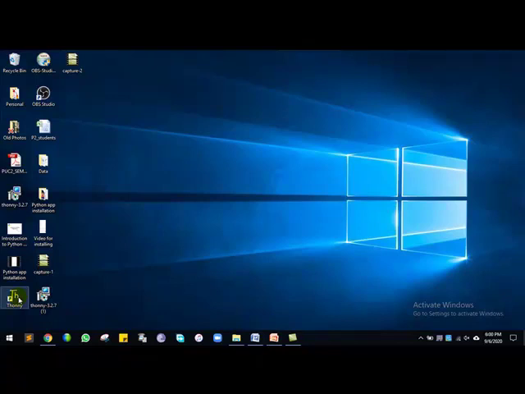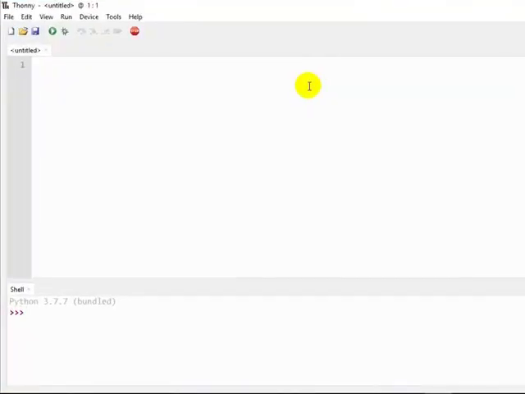Now I'll tell you how to write a program, how to save the program and how to run a program. For that, first open this Thonny editor. Here I'll write a program. I just want to print my name.